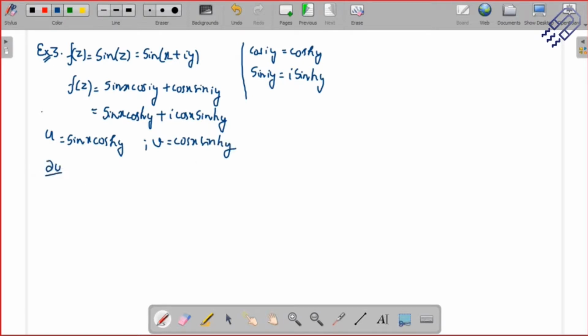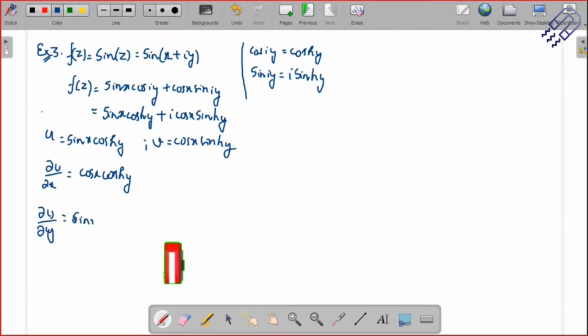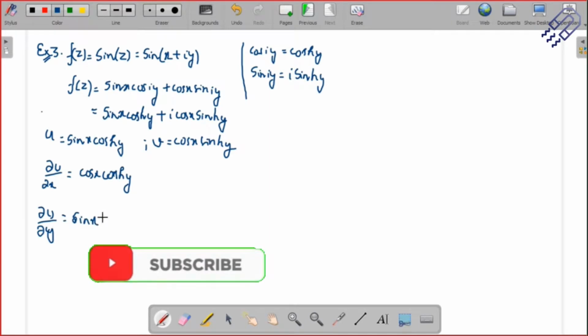Del u del x, you have to find out. Del u del y, you have to find out. So del u del x is nothing but cos x cos hyperbolic y. And del u del y is something where sine x will remain; the derivative of cos hyperbolic y is sine hyperbolic y.